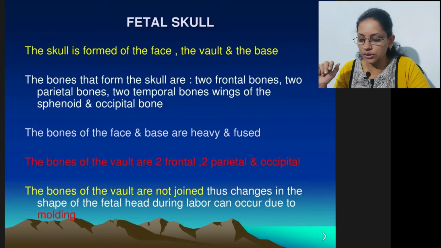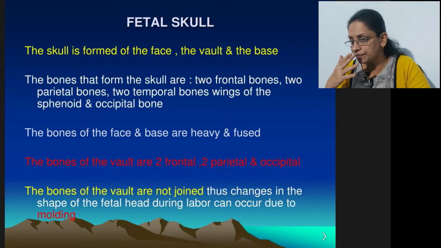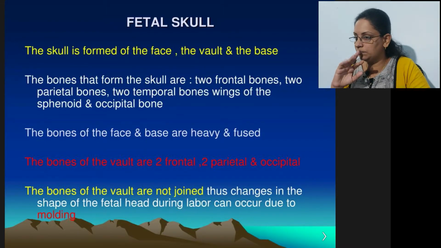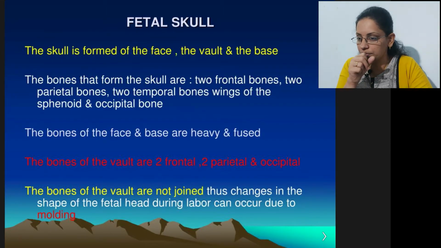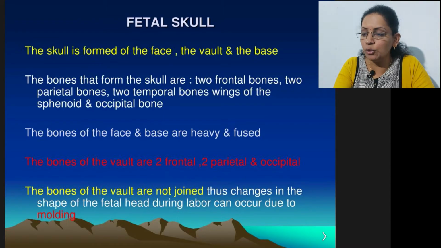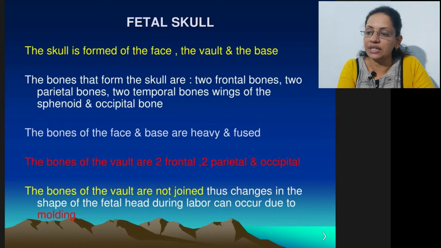It is quadrangular in shape, and the skull is formed by the face, vault, and base. The bones of the skull are the frontal bones, parietal bones, temporal bones, and the bones of the face. The face and base bones are very heavy and fused. Two frontal, two parietal, and two occipital. The bones of the vault are not joined. That allows changes in the shape of the fetal head during labor, and that we call molding.